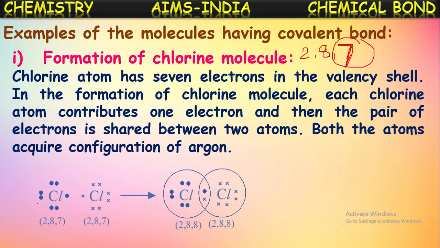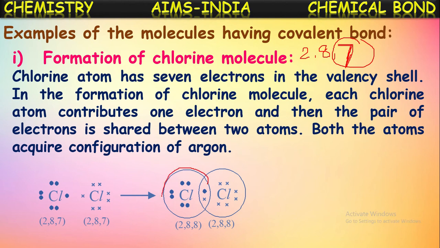Just to give clarity, as these electrons are of this chlorine and these electrons of this chlorine, to show the difference, for one atom they are shown with dots and for the other atom they are shown with crosses. So when these two chlorine atoms approach each other, this chlorine atom will contribute one electron and this chlorine will contribute one more electron, and hence they share this pair of electrons.